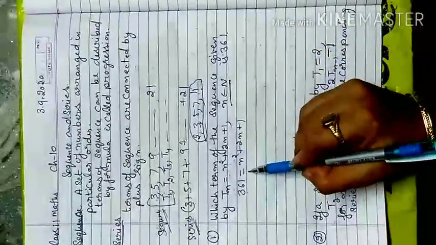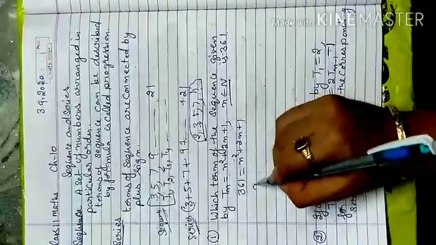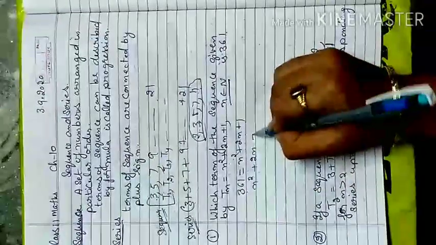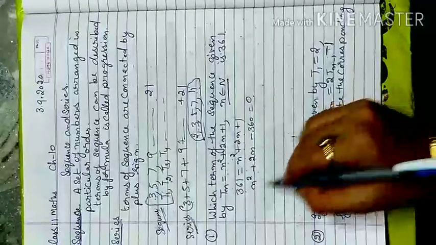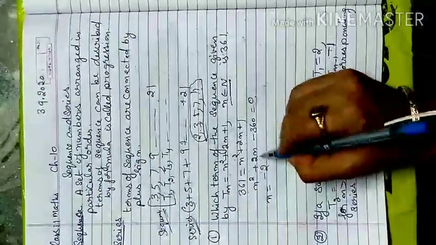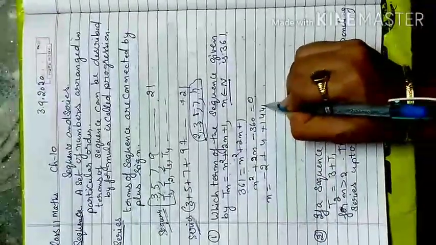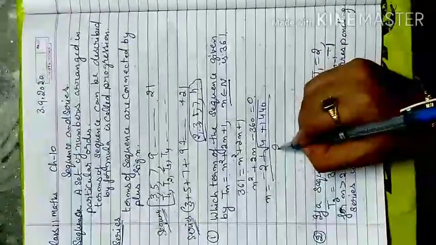So here 361 is equal to n square plus 2n plus 1. When you solve this, your quadratic equation becomes n square plus 2n minus 360 is equal to 0. Now when you apply the quadratic formula to find the n value: minus b, that is minus 2, square is 4, then plus 1440, that is 4 into 360, and 2 in the denominator.